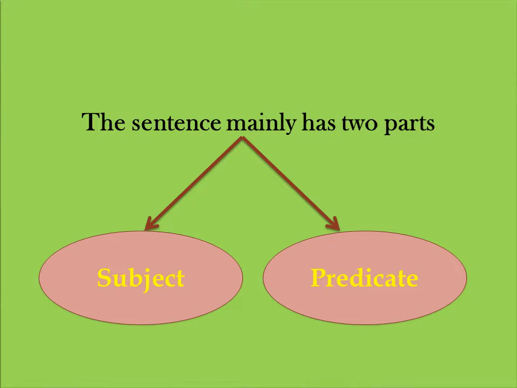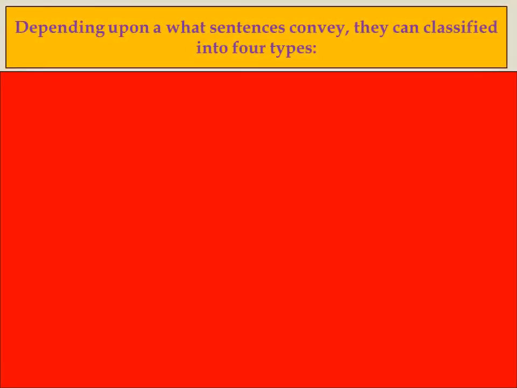Let us move to learn the third topic, that is kinds of sentence. Kinds is also called types. So today in this topic we are going to learn the types of sentences. Depending upon what a sentence conveys, they are classified into four types.